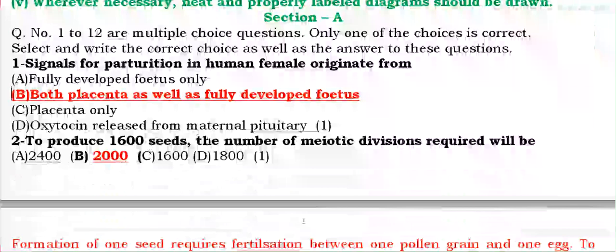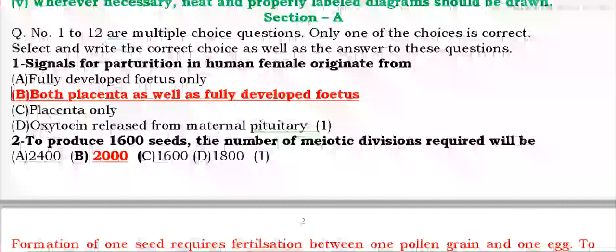Here it is a technical question. In this, actually the average is 1.25, because for the male gamete, one meiosis will form 4 male gametes, and one meiosis will form 1 female gamete.